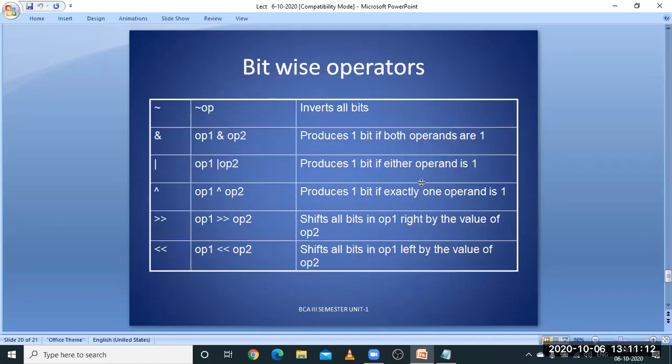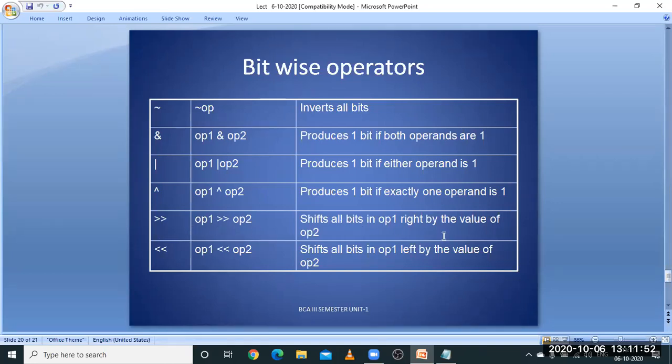Next, bitwise operators. This type of operator is used on bits, a single bit or a number of bits, depending upon the programming strategy. This is the bitwise NOT operator. It reverses all the zeros into ones and ones into zeros. If both bits are 1, then the output is 1. If any one of the bits is 1, then the output is 1 according to bitwise OR. Next, the bitwise AND operator, that is the multiplication operator. If exactly one operand is 1, then the result is 1.